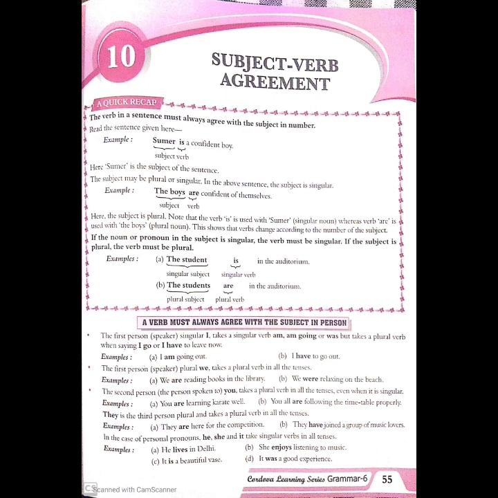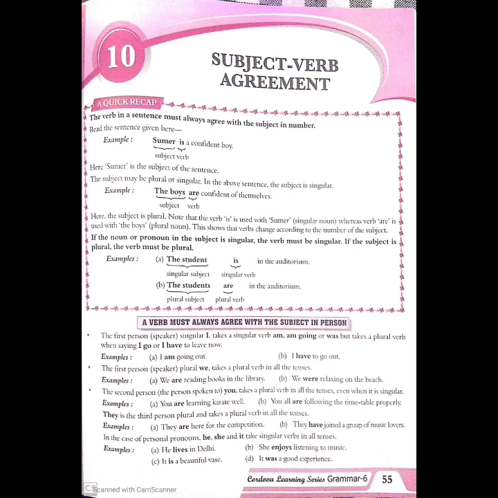The second example: the boys are confident of themselves. So here in this sentence, the subject, the boys, is in plural form because it denotes more than one boy. So the verb used also will be plural, and therefore we have to use: the boys are confident of themselves. So this was all about the verb agreeing with the subject in order to make the sentence meaningful.